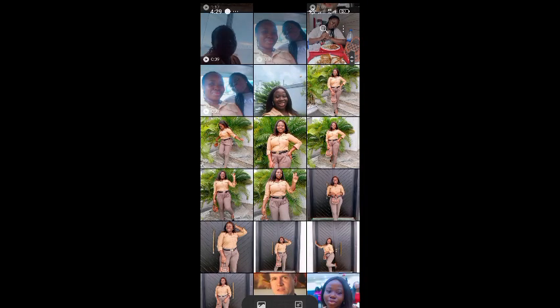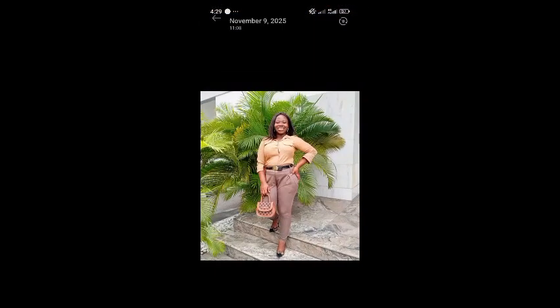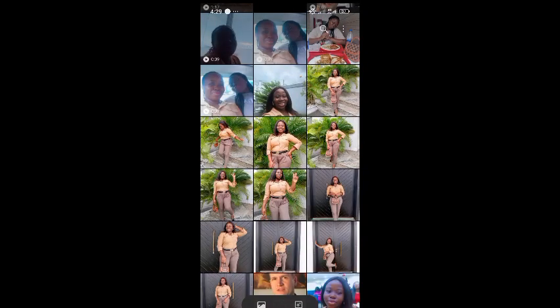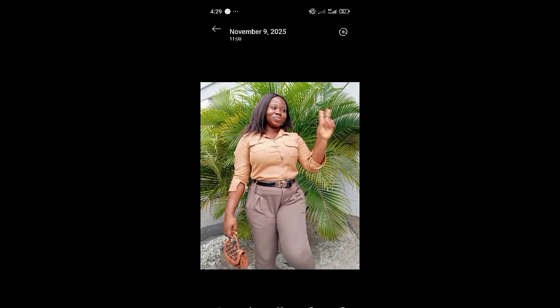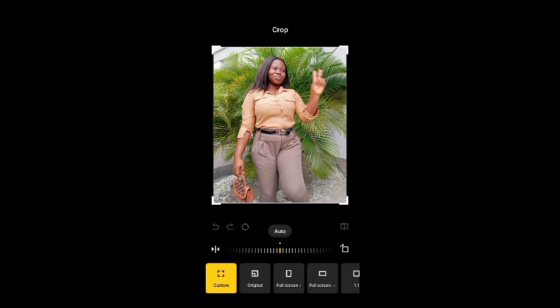So I'm just going to get the image I want to use, right? Most times when we take our pictures, they're usually in portrait. So I'm going to use the editor on my phone to reduce this to 16 by 9 before I take it down to Meta. So as I'm using this picture, I'm going to come down here and click on crop, like you want to edit your picture using your phone.